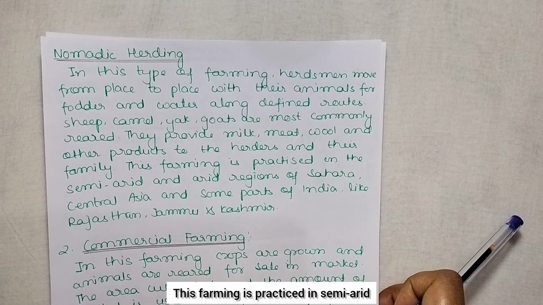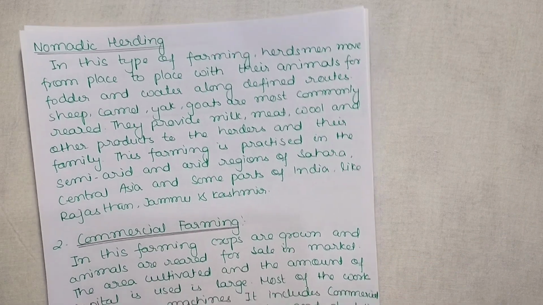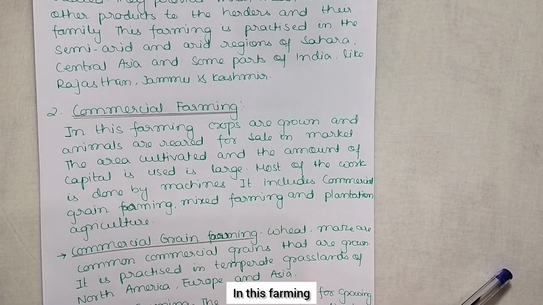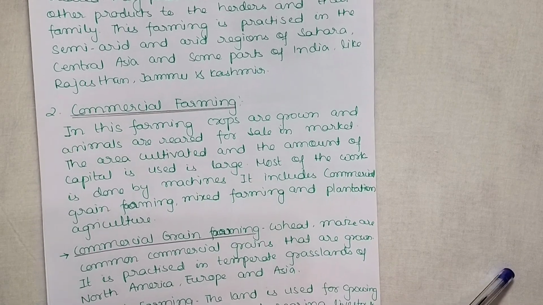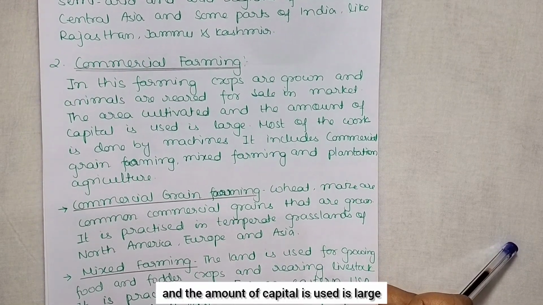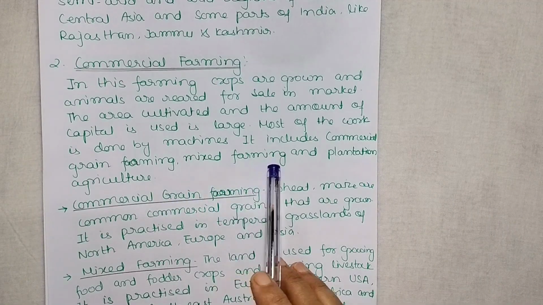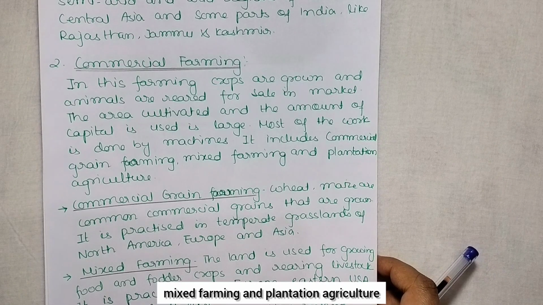This farming is practiced in semi-arid and arid regions of Sahara and Central Asia. The second type of farming is commercial farming. In this farming, crops are grown and animals are reared for sale in the market. The area cultivated and the amount of capital used is large. Most of the work is done by machines. It includes commercial grain farming, mixed farming and plantation agriculture.